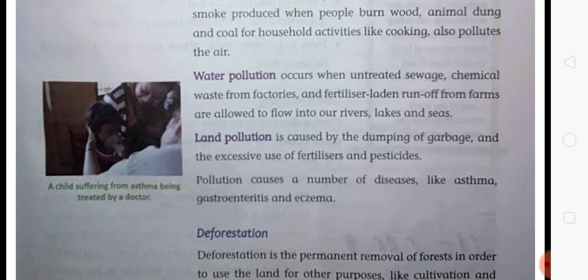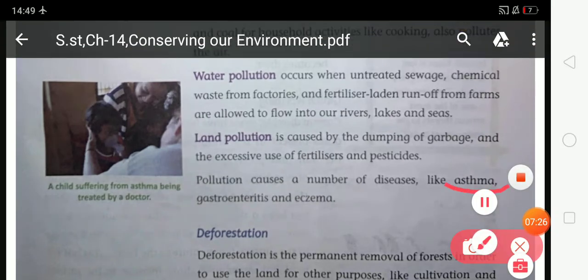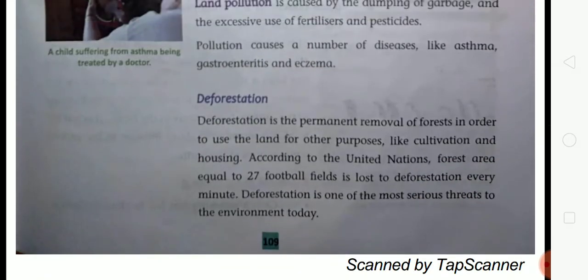Next, pollution causes a number of diseases like asthma, gastroenteritis, eczema. So student, a number of diseases arise because of pollution, like asthma, eczema, and many more diseases. Now look at the next, that is deforestation.